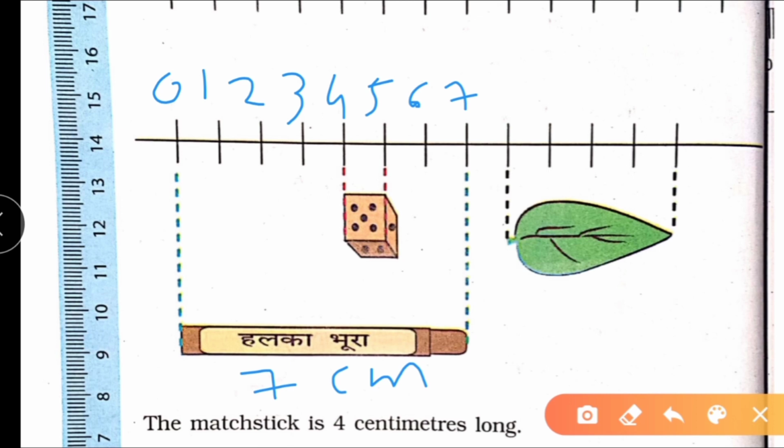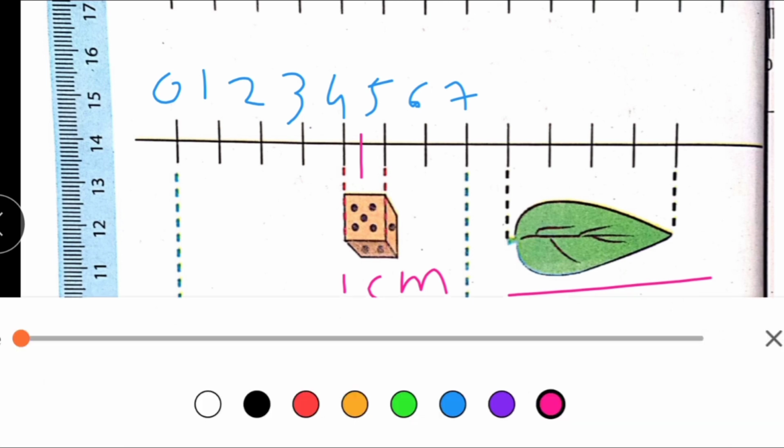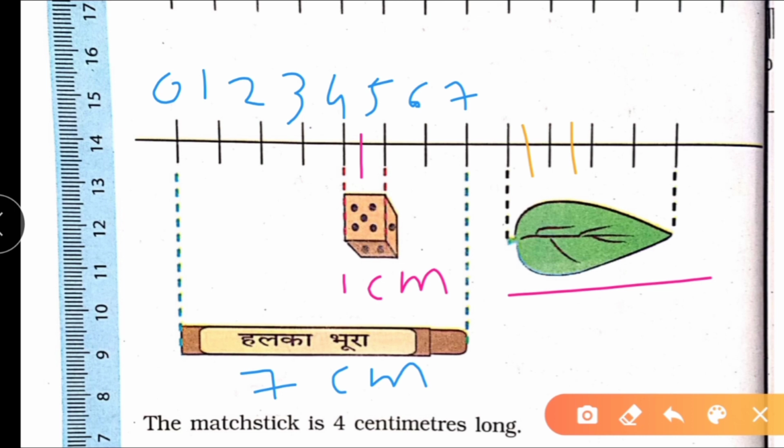And dice you can see 1 centimeter. And this leaf, 1, 2, 3, 4. You can write also 0, 1, 2, 3 and 4. 4 centimeter long.